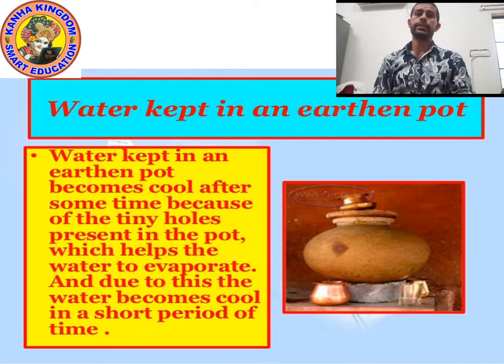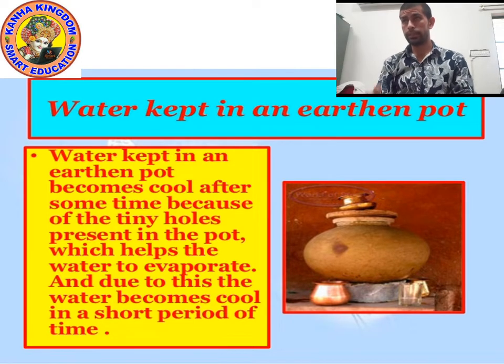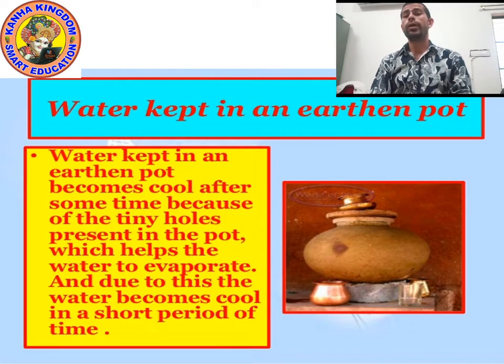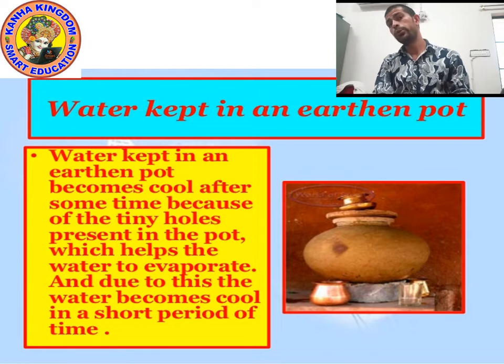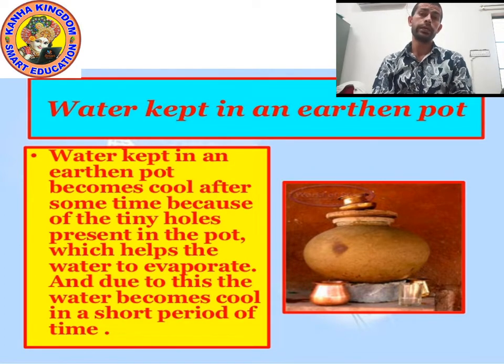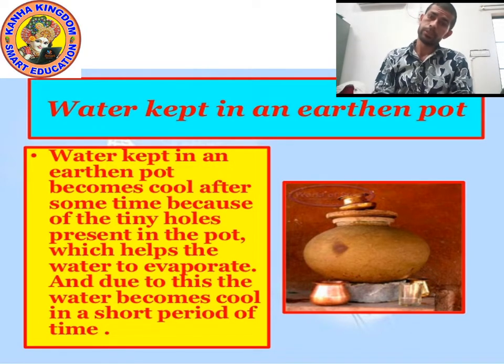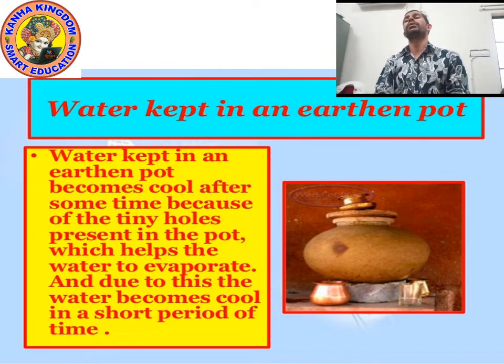As you can see on the screen, the picture of an earthen pot, matka. So why does water get cool in an earthen pot? Can you explain? The reason behind it is the same: evaporation, because evaporation causes cooling.